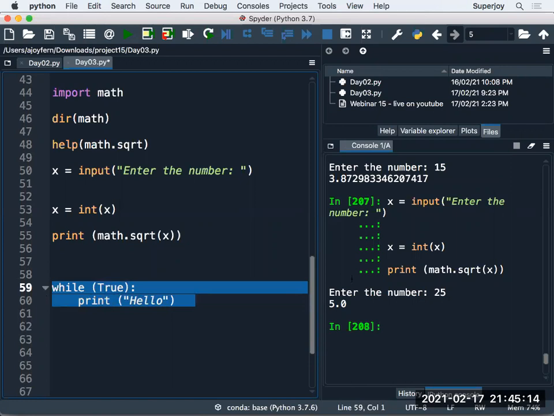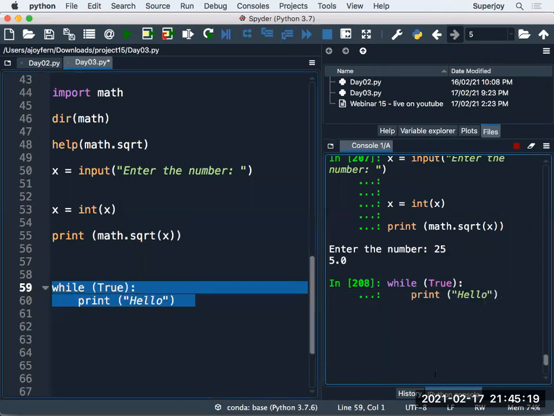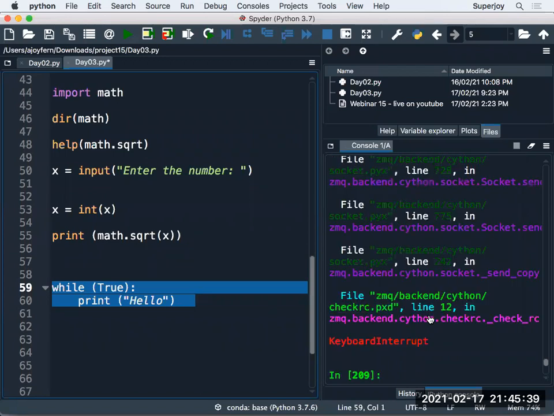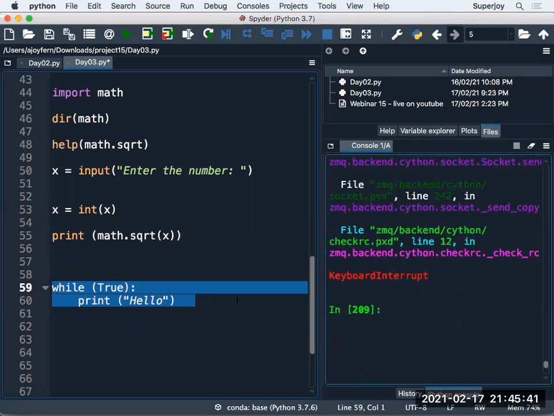Let's see, guys, run it. Can you see, guys? Hello, hello, hello. And as of now, this has become kind of an infinite loop for me. If I want to terminate this loop, can you see there is a red button here? If I click on this, it will stop the current execution. So let me click on this. And now we have stopped the execution.